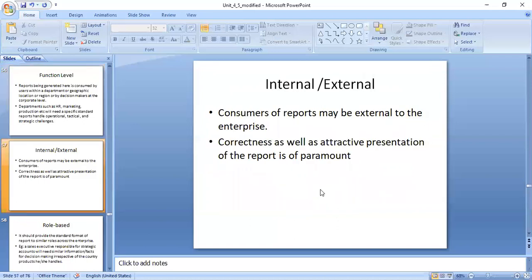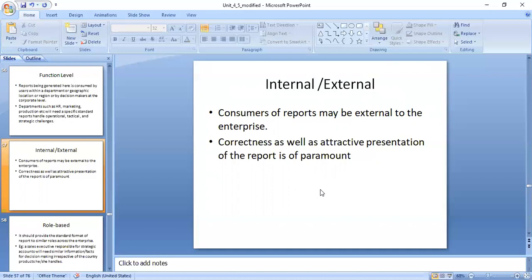The second type of level is internal and external level. The consumers of reports may be external to the enterprise, and the correctness as well as the attractive presentation of the report is paramount. What types of reports are prepared in your business or organization or company? All the activities you have conducted inside the business or company, that is the internal report. And outside, how did you manage your business or any of the events.